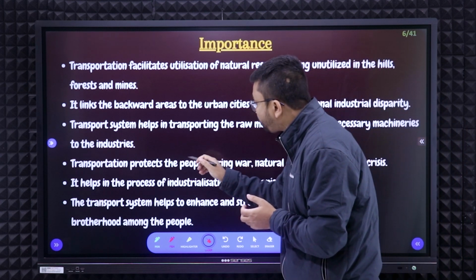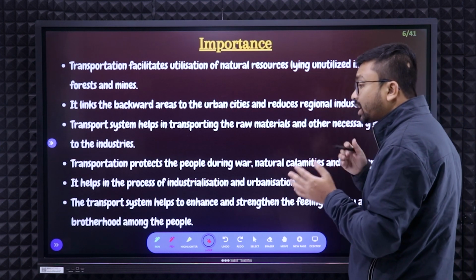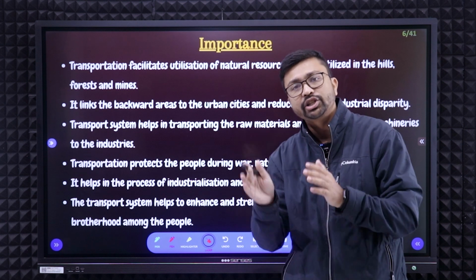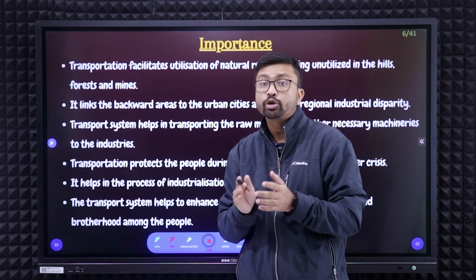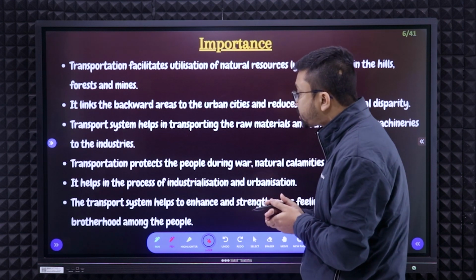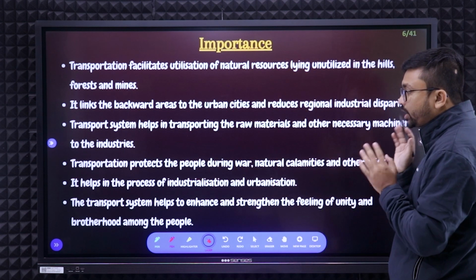Next, transportation protects people during war, natural calamities and other crises. At that time, transportation plays a very important role in rescue operations as well as in supplying necessary items or products to them. Next, it helps in the progress of industrialization as well as urbanization.